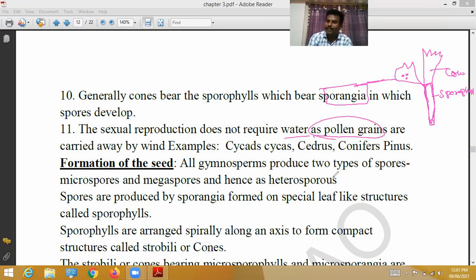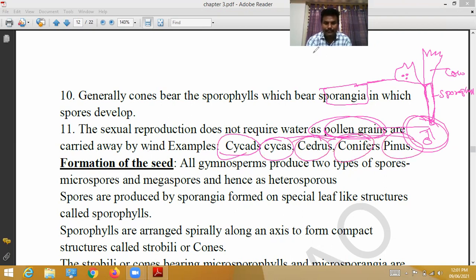Pollen grains are carried by wind, and they contain male gametes. When pollen grains germinate, they give rise to two male gametes. Examples of gymnosperms: cycads, cycas, cedrus, conifers, pinus, etc.